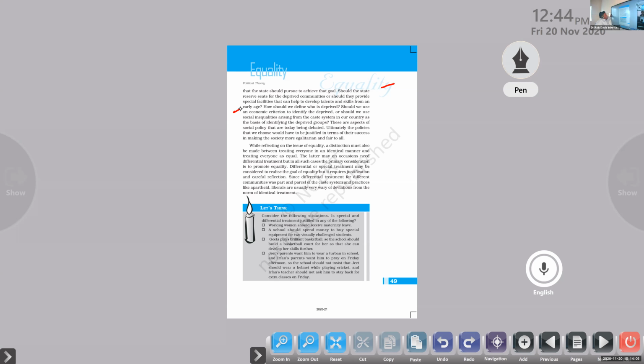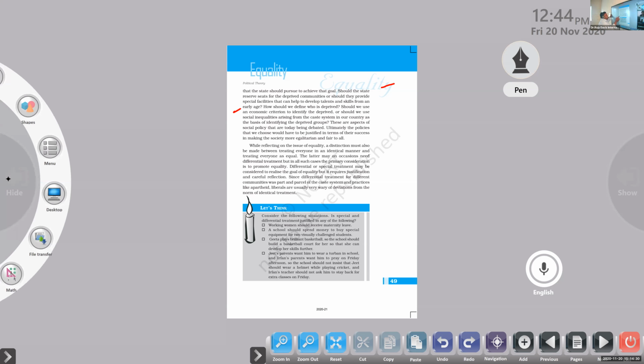How should we define who is deprived? How can we find out who is deprived and basically who needs help? Should we use an economic criterion to identify the deprived? Can we use economic terms, rich and poor, and give help to the poor people? That's a question to us.